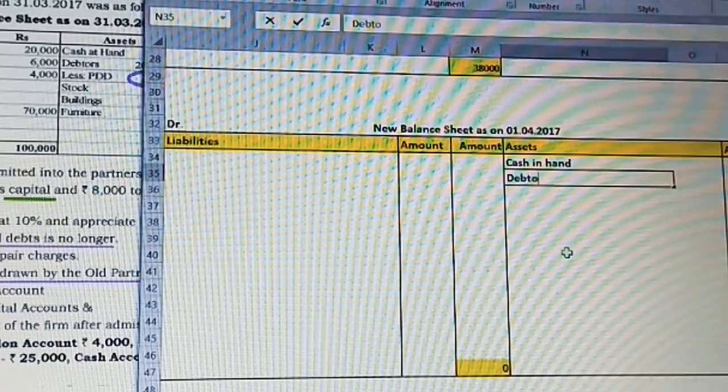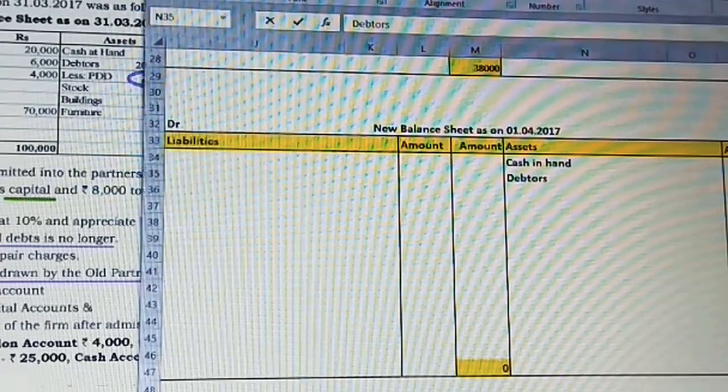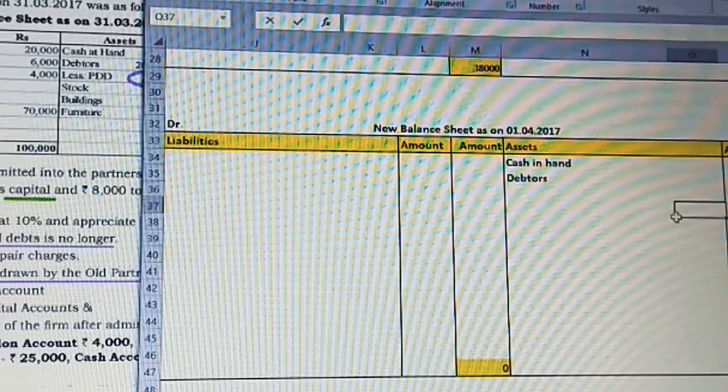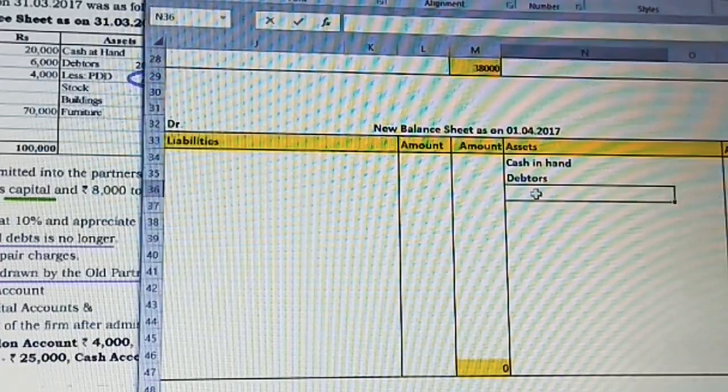So debtors, as we have an adjustment here. Do we have adjustment? No, as there is no more provision longer. So I'm going to take the debtors value in the outer column, 20,000, the complete book value. Just observe, because the less PDD is no more required. So I'm going to take 20,000 as it is. There is no more provision required.